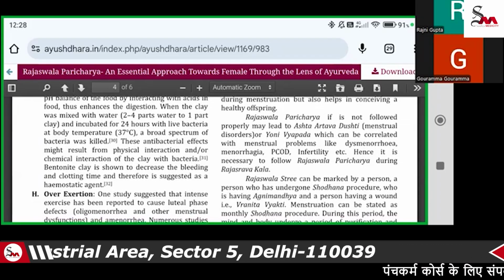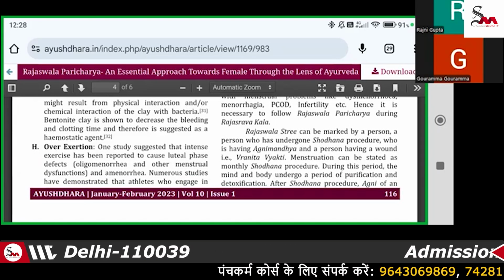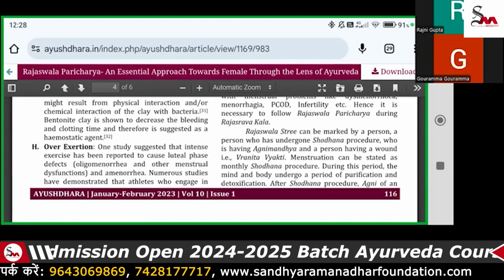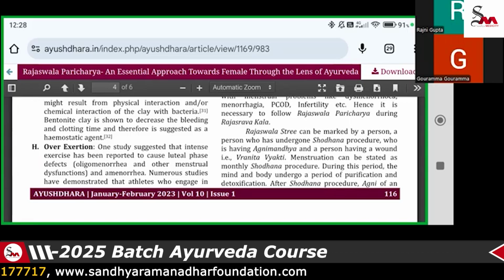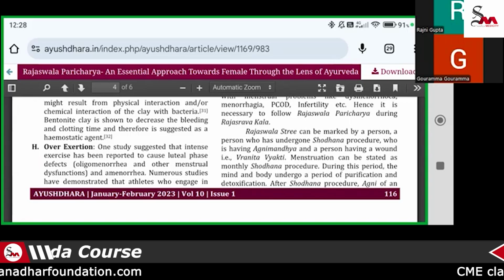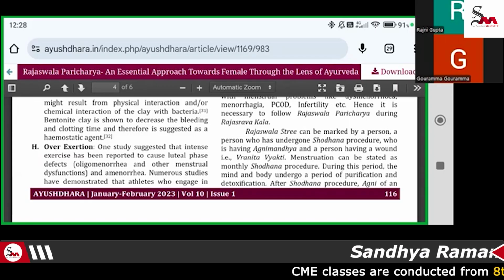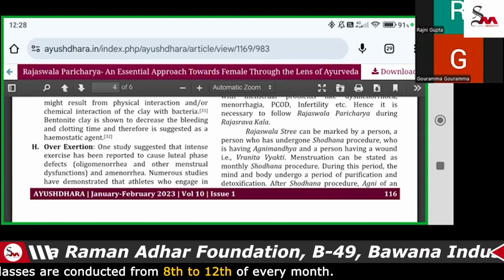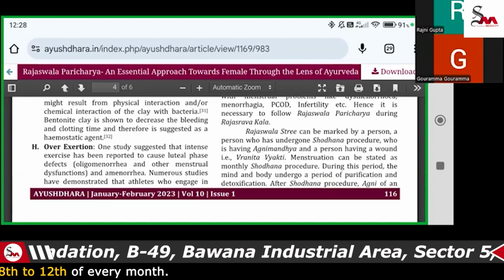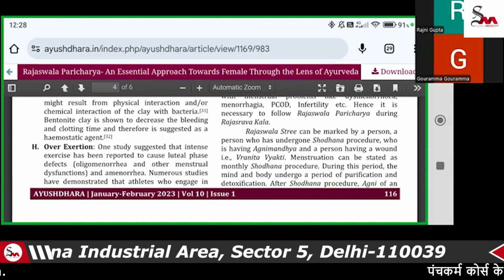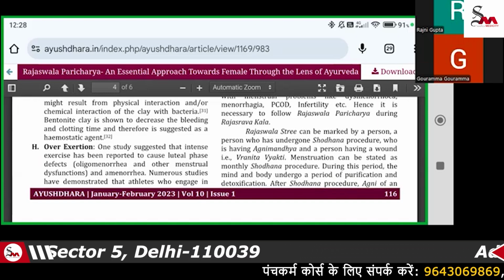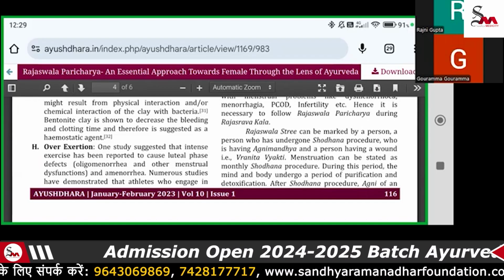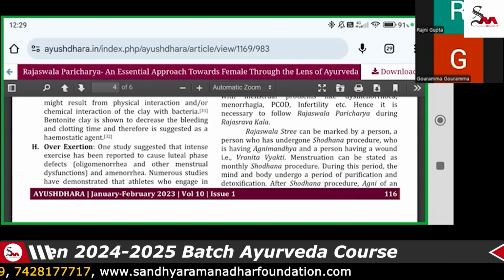So other exertion, one study suggested that intense exercise has been reported to cause the luteal phase defect. Excessive exercise means ati vyayama. If the patient is doing 45 minutes of vyayama daily, it can be considered normal. But during the menstruation, they should not go for that because it can lead to the luteal phase defect and oligomenorrhea and other menstruation dysfunctions and amenorrhea. Numerous studies have demonstrated this.